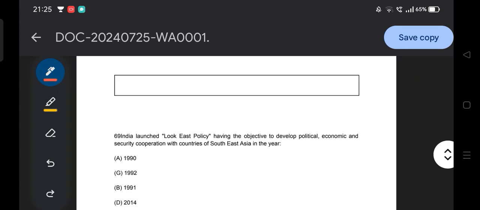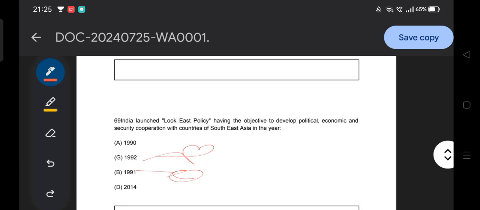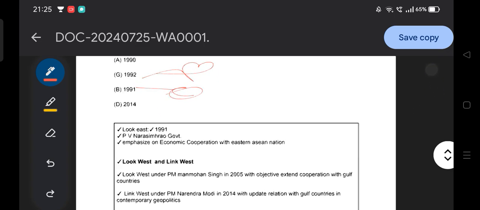Then there is another controversial question, which was problematic for most people: India launched the Look East policy, with the objective of developing political, economic and security cooperation with the countries of Southeast Asia, in which year: 1990, 1992, 1991 or 2014? What is the correct answer? We have already discussed it. The correct answer to this question is option C, 1991, the Look East policy.